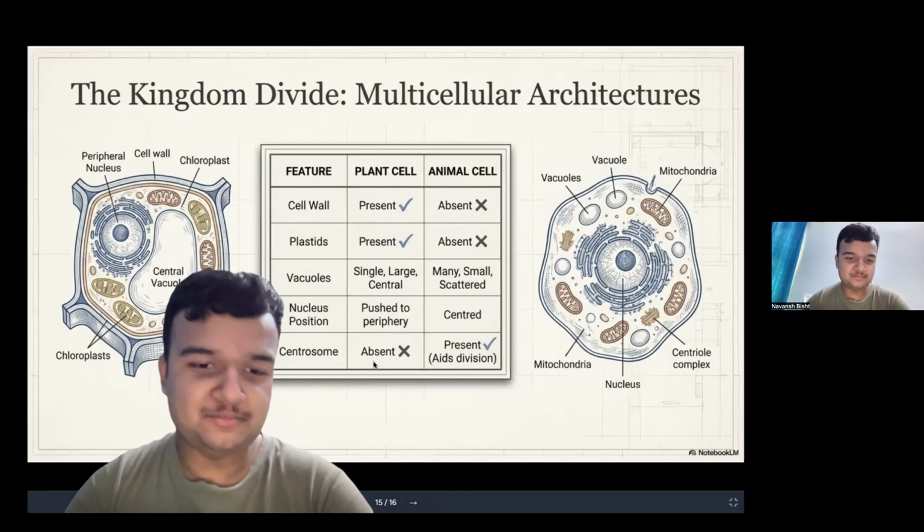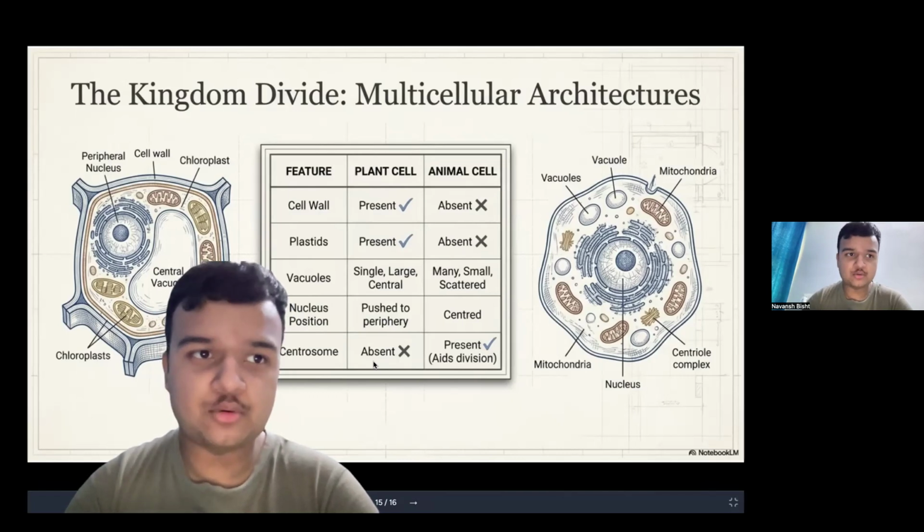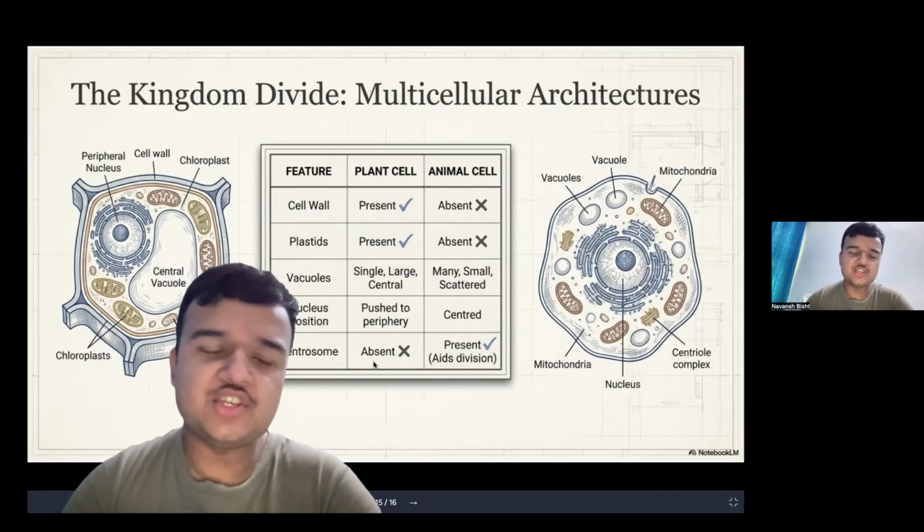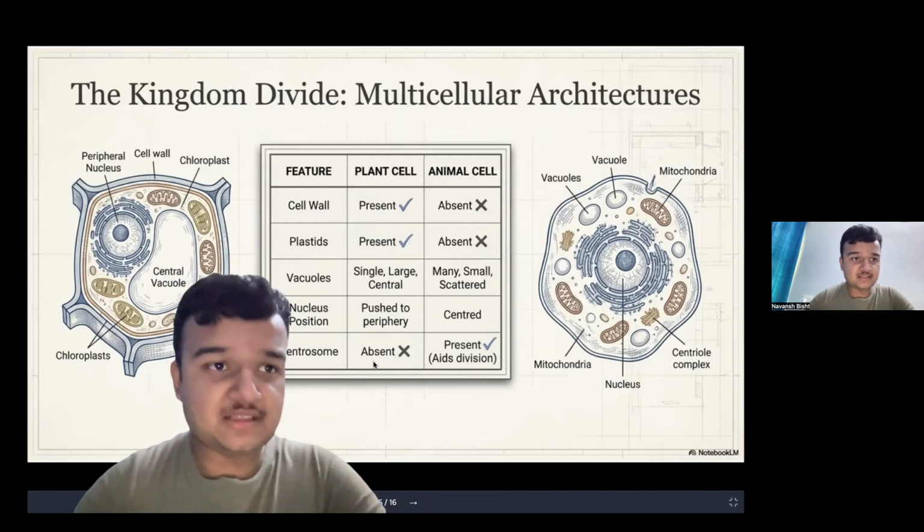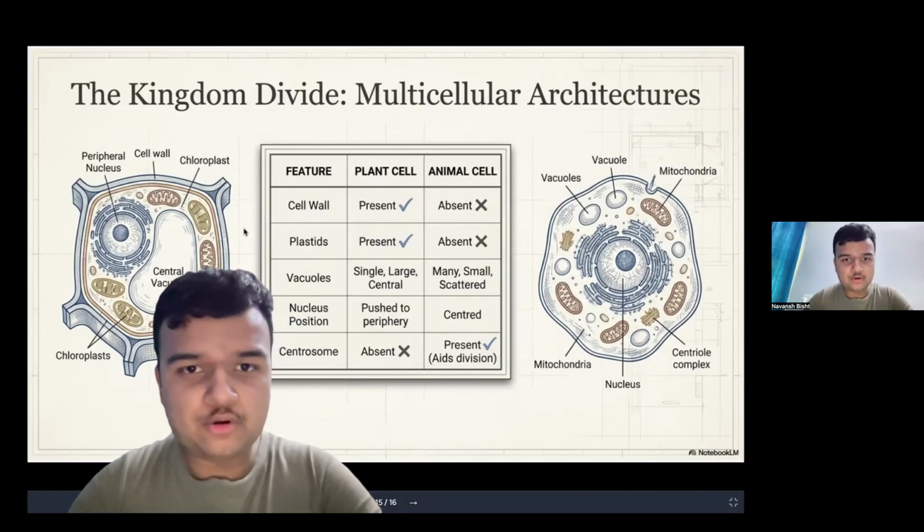Now, what is it? You don't have to know. I don't think it is in the syllabus, but still check that out because I think there is some change in the CBSE class 9 textbook, if I'm not wrong. But I hope you understood the difference.